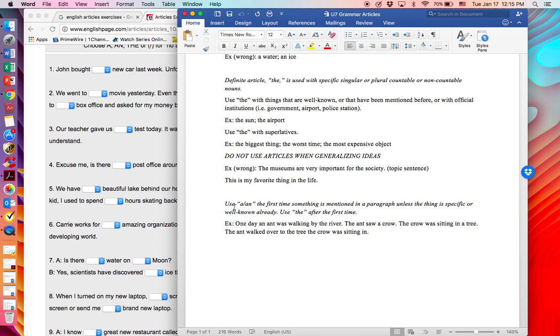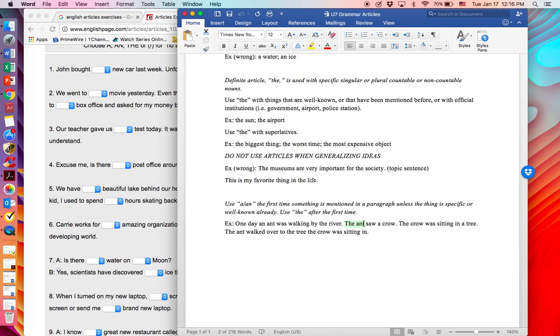These types of things. Okay, we're using a or an the first time something is mentioned in a paragraph, unless the thing is specific or well known already, and then after that we use the. One day an ant was walking down by the river. So this is the first time we talk about this ant. An ant is walking down by the river. I'd say the river because it's specific enough. There's generally only one river in a place. Certainly in an ant's world, there's only one river. And so you would say the river.